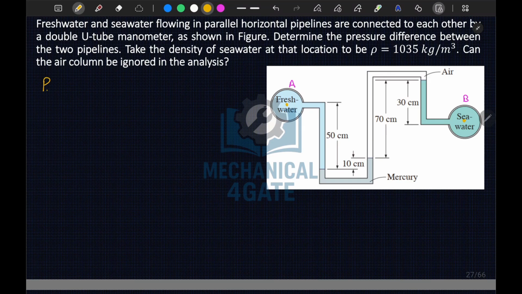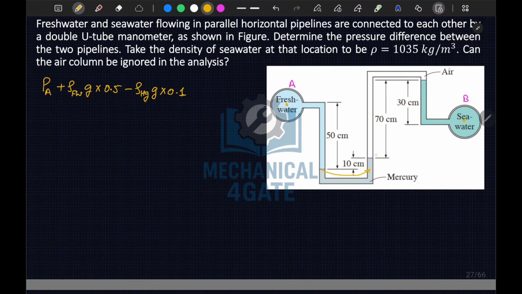So PA, now since we are moving downward by 50 centimeters, I will write plus rho of fresh water times g times h, h is 0.5 meter. Let's convert it into meter. Now since we have reached here, at this level and this level your pressure will remain same. We'll jump from this point to this point, and since we are moving upward, minus rho of mercury times g times h, now h is your 0.1 meter.